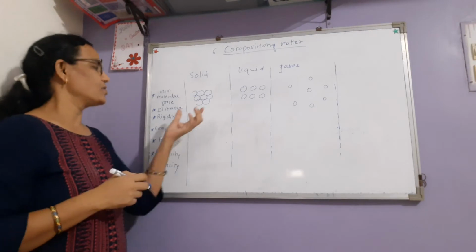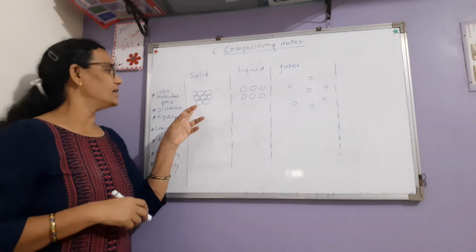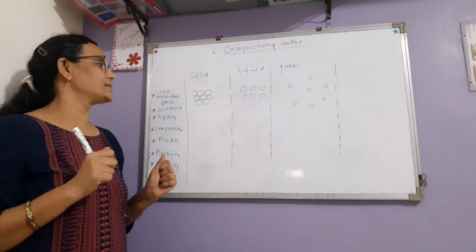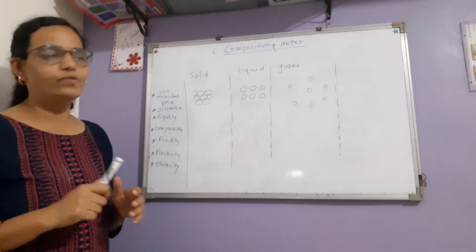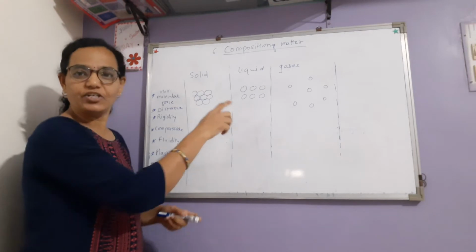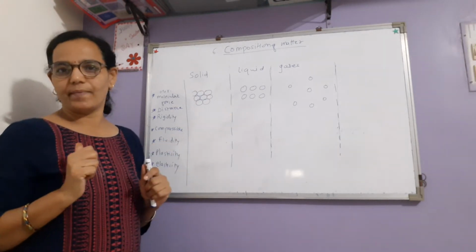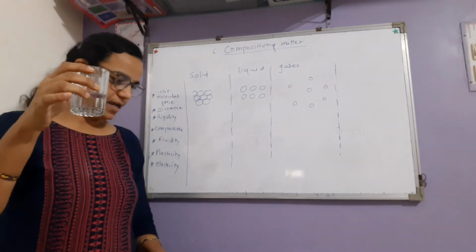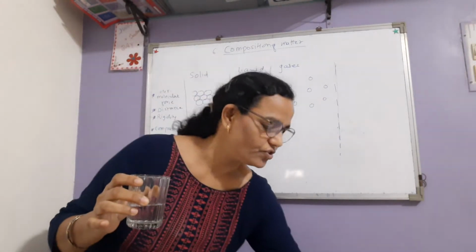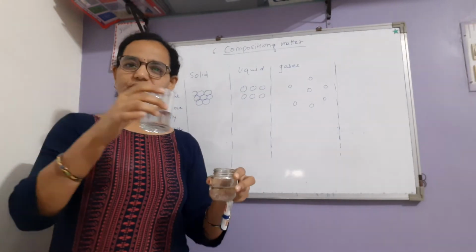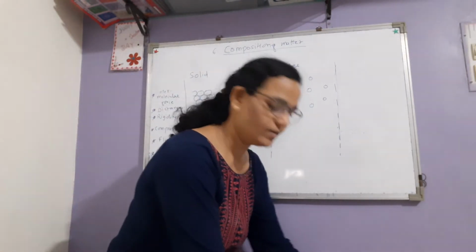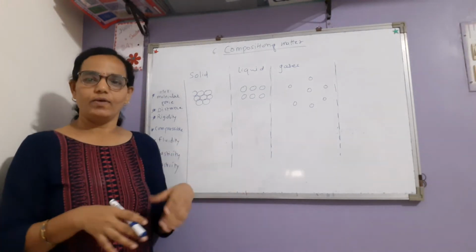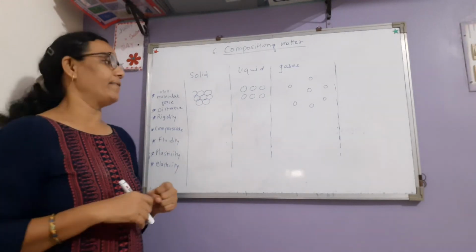And that's why solids have a definite shape. This we have seen. Solids maintain their shape because the particles bind themselves in a proper place, and hence solids have their own shape. Liquids take the shape of the container, they don't have their own shape. Suppose this is a glass, this is water in the glass. If I pour this water in this jar, it will take the shape of this jar, right? So in this way, liquids take the shape of the container. In whichever container we pour, they acquire that shape.